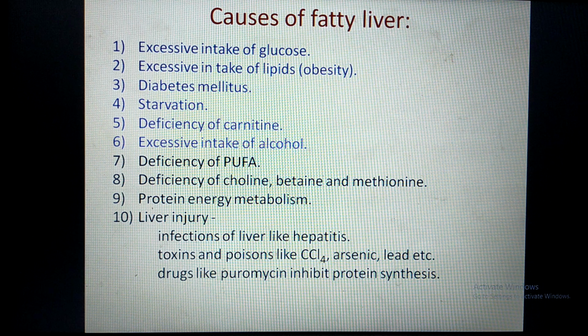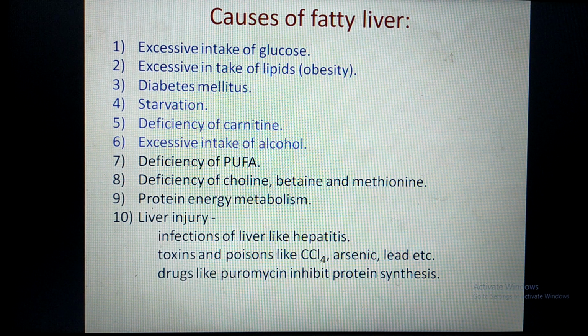Protein energy malnutrition also leads to decreased synthesis of VLDL. How? Because of protein deficiency, the coverings of lipoproteins are formed in small quantity. Coverings like ApoA, ApoB, ApoC, ApoE. So these are the coverings of the VLDL. They are not synthesized in sufficient quantity. Hence, the VLDL synthesis gets decreased.